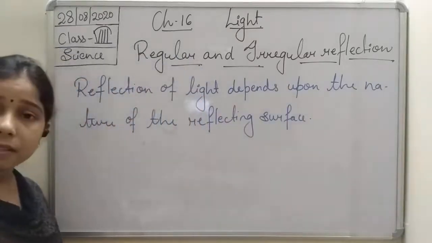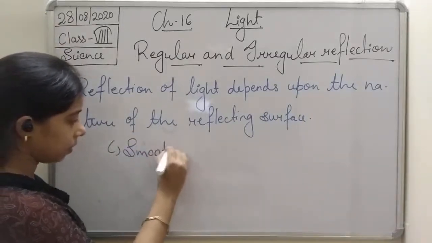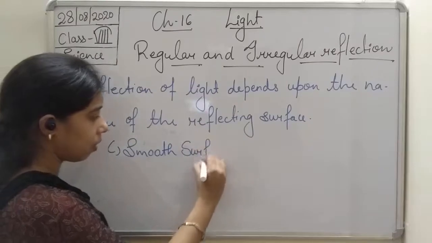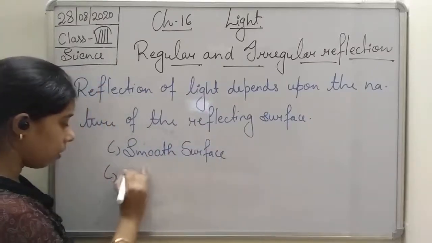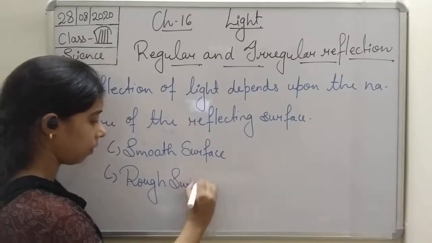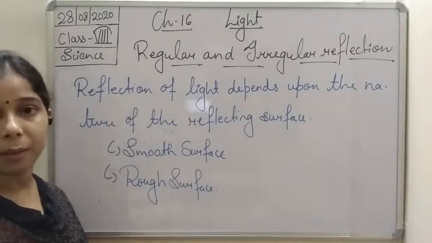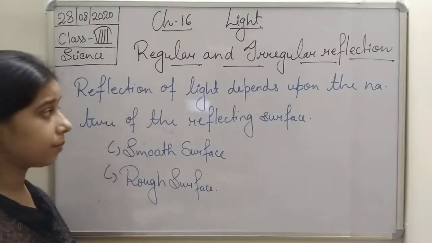Nature of the reflecting surface, students, so it can be a smooth surface or it can be a rough surface.